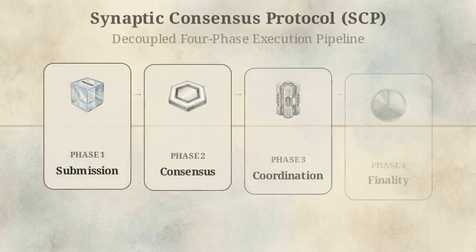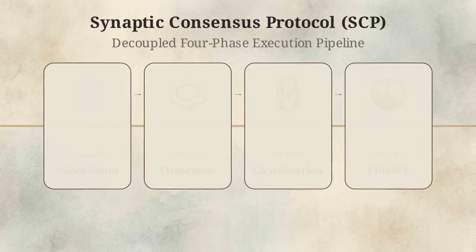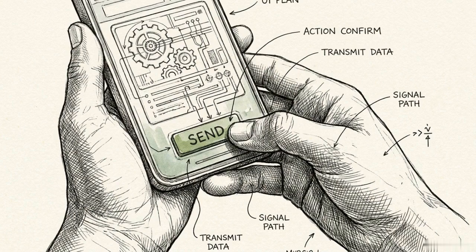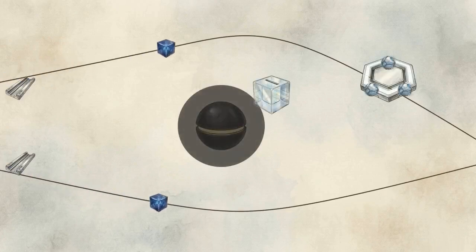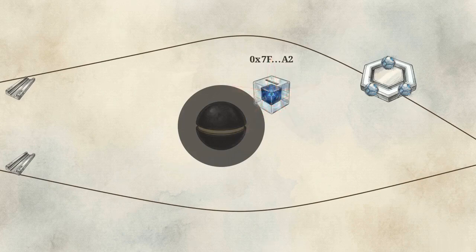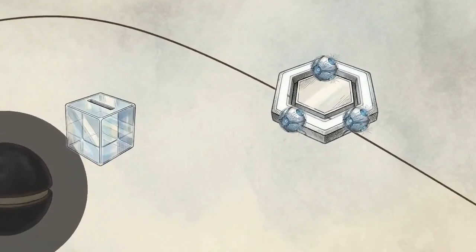To understand how SynapticChain achieves sub-500 millisecond finality, we have to break down its decoupled four-phase execution pipeline. Phase 1 is transaction submission. Clients submit transactions to the network, which then must assign those inputs to processing lanes without relying on a global coordinator. The network utilizes deterministic routing by applying a hash function directly to the sender's address. This address hash mathematically maps the transaction to a specific 3-node localized cluster, known as a shard.